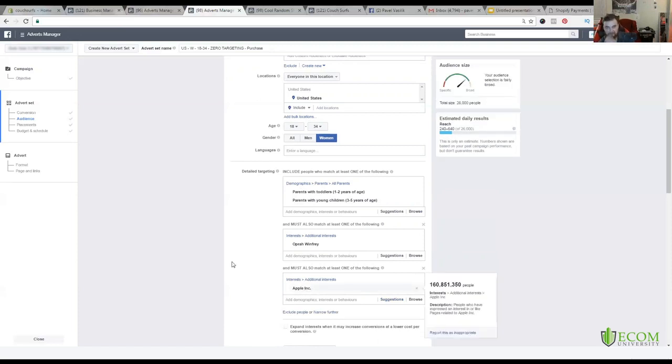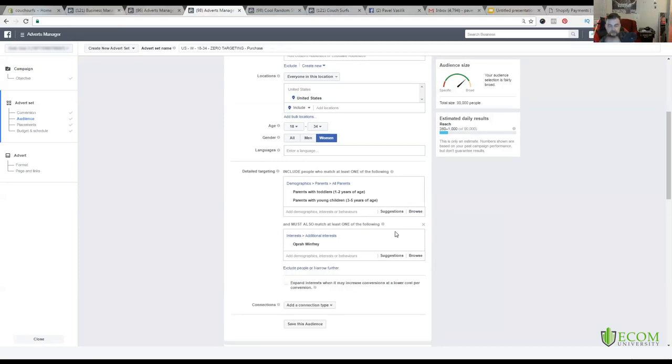So you could type something in there like that, and you see the total size of the audience is about 26,000 people. That's kind of small. Might be a little expensive to target that kind of audience. So you might want to do a little bit broader audiences with this if you're going to target this way, but you don't have to do it in layers like this. You could just do Oprah Winfrey, parents that are interested in Oprah Winfrey, if you are selling products to people that like Oprah Winfrey, and you know that that keyword has a lot of buyers in it, and you know you're selling children's stuff, so you want to also target by demographics of parents that have toddlers from the age of 1 to 2 and kids from the age of 3 to 5. So that's one way of targeting.